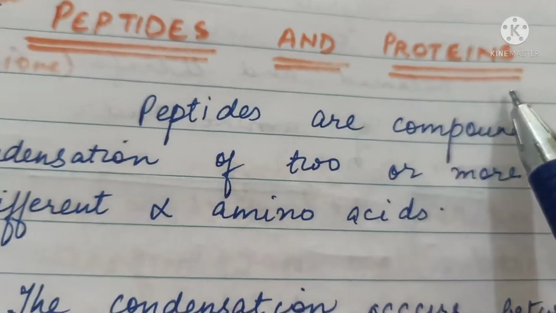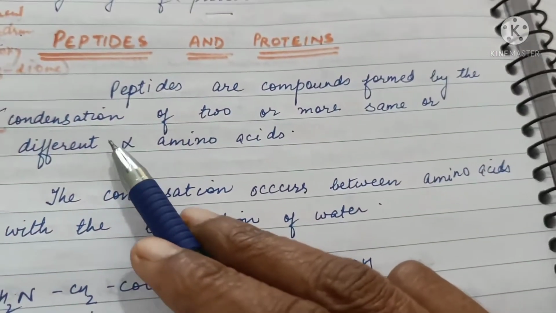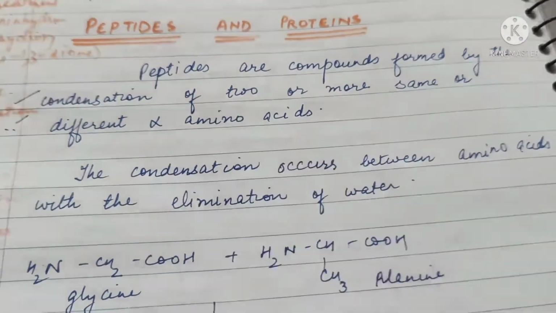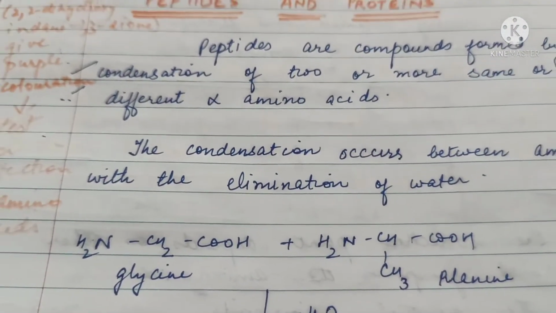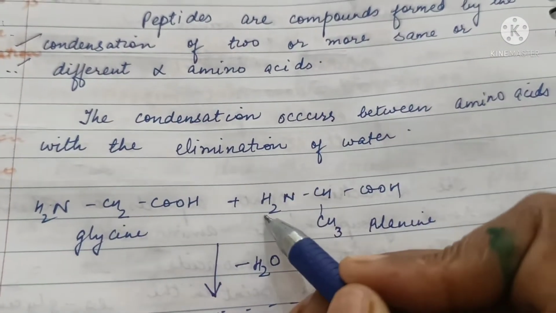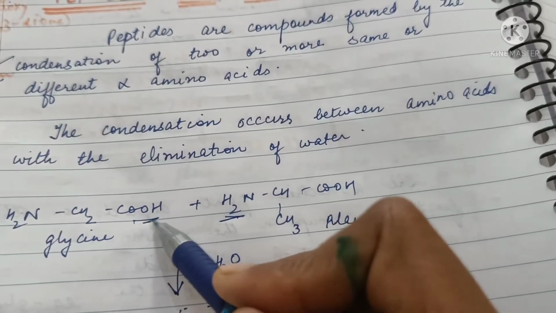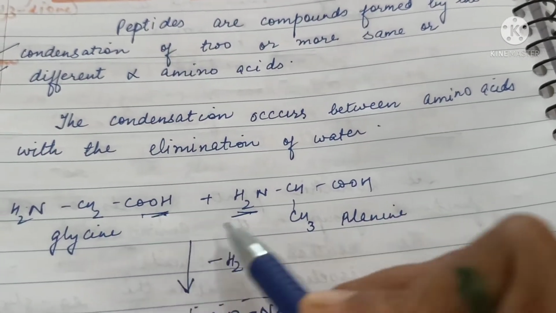Peptides and proteins. Peptides are compounds obtained by condensation of two or more same or different alpha amino acids. The condensation occurs between amino group of one acid and carboxyl group of another acid with the elimination of water.